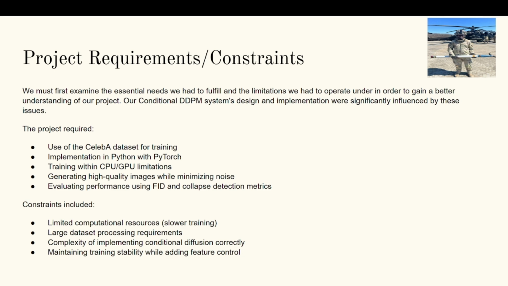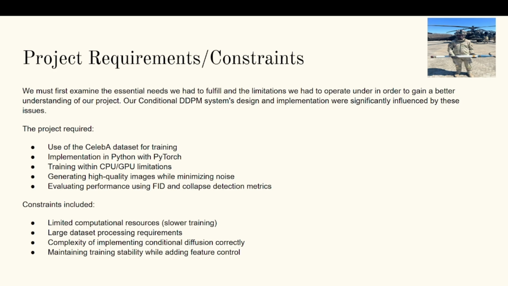We also had to implement the entire system using Python, specifically with PyTorch. This meant building a full deep learning pipeline, including data preprocessing, model architecture, training loops, and evaluation metrics. In addition, we were required to generate realistic facial images while maintaining measurable performance, which we evaluated using metrics like Fréchet inception distance or FID and model collapse detection.